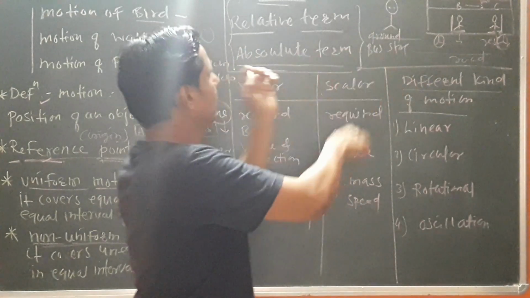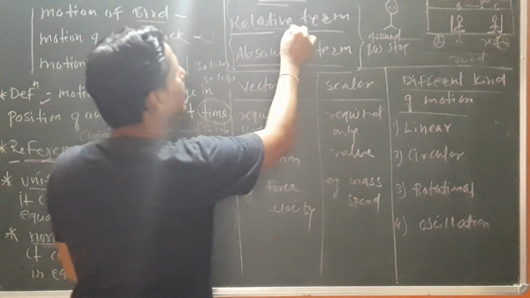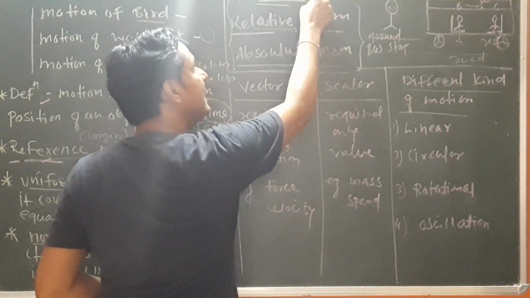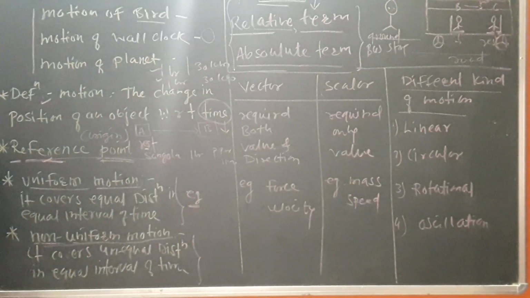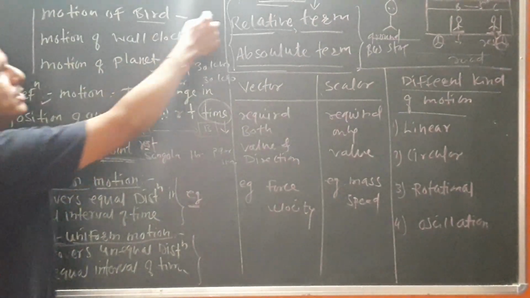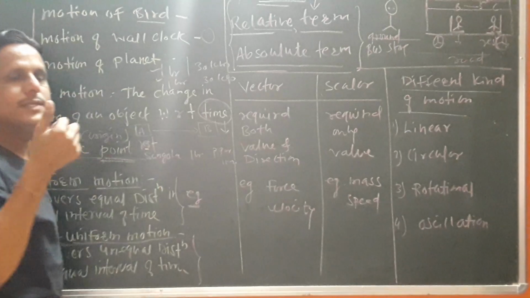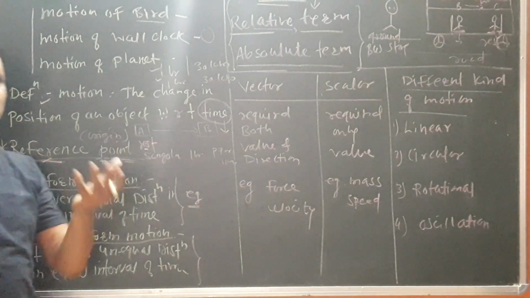So this term is known as a relative term. So motion is a relative term. Motion कोणती term आहे? Relative. Motion is not an absolute term. Motion is relative. Let's take one more example.